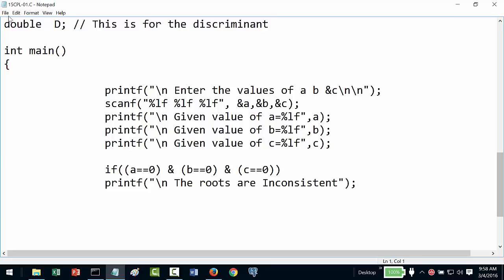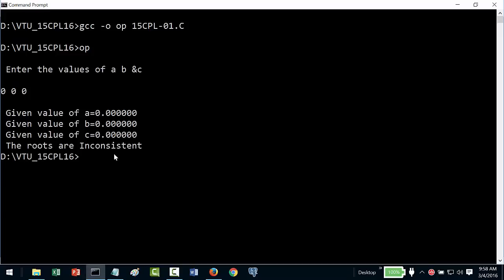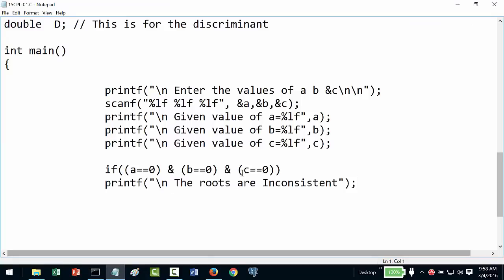Okay, so let me see if this works. So this is a major decision. So I'll recompile this once again and check for the output. I'll give say 0, 0, 0. So the roots are inconsistent. So I am able to check for the first condition.